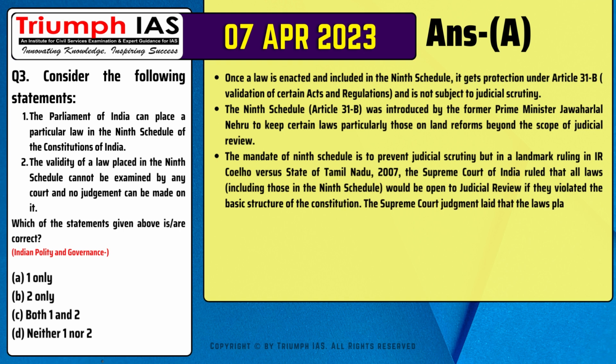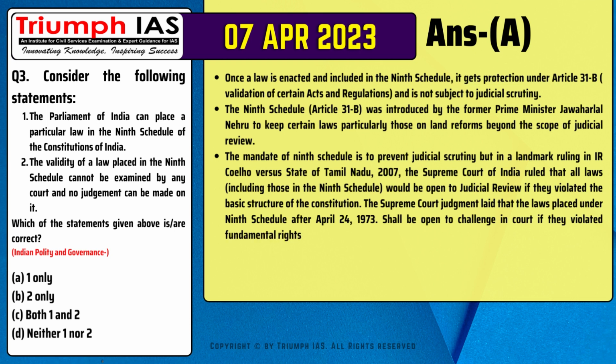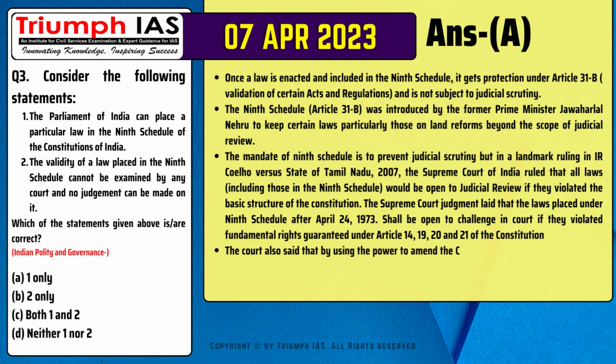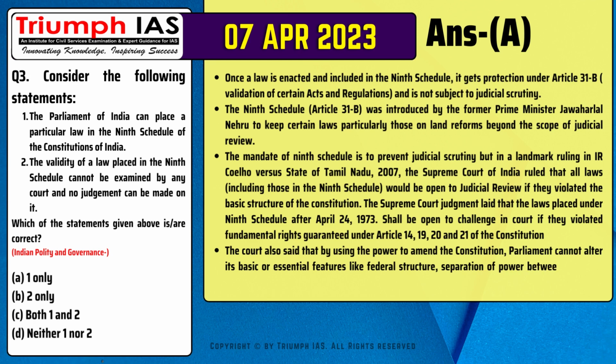The Supreme Court judgment laid down that the laws placed under the 9th Schedule after 24 April 1973 shall be open to challenge in court if they violated fundamental rights guaranteed under Article 14, 19, 20 and 21 of the Constitution. Number 4. The court also said that by using the power to amend the Constitution, Parliament cannot alter its basic or essential features like federal structure, separation of power between the three organs of the state, and judicial review, among other things.